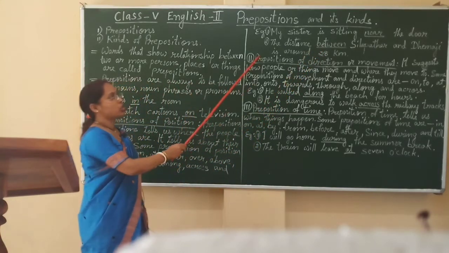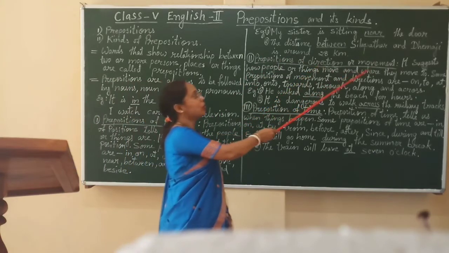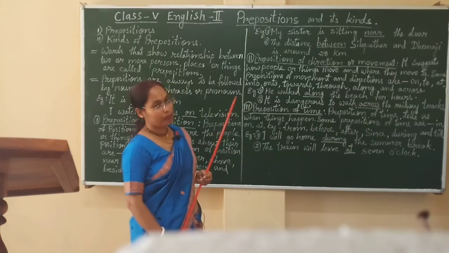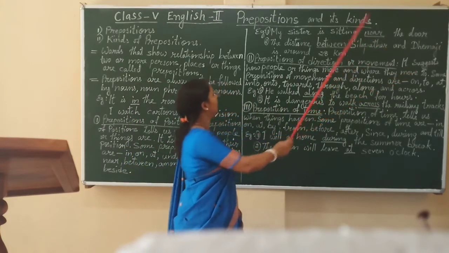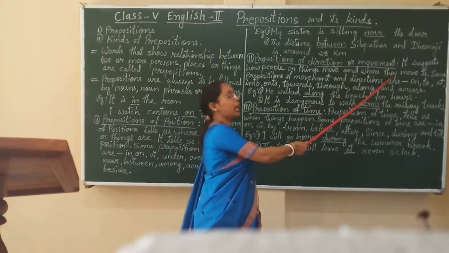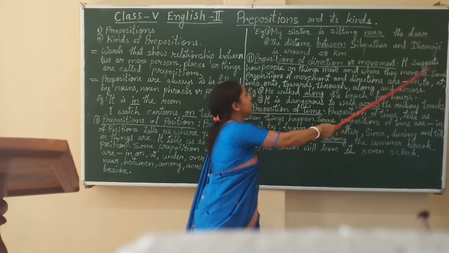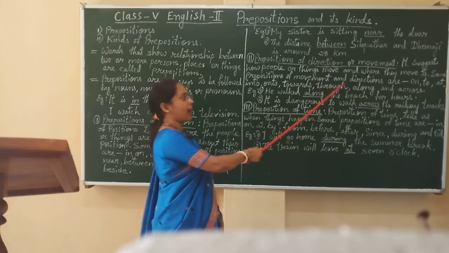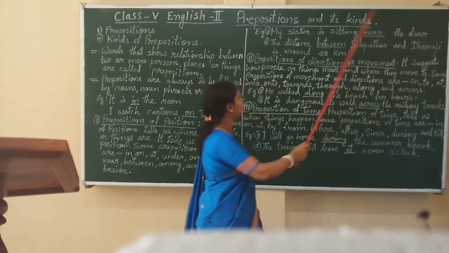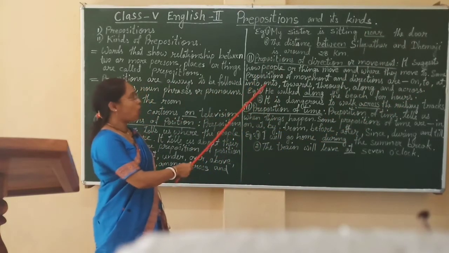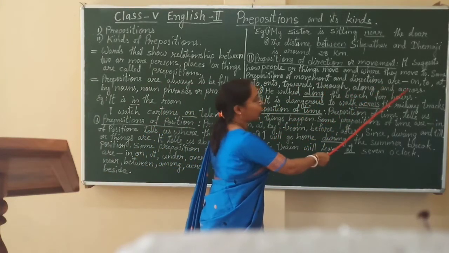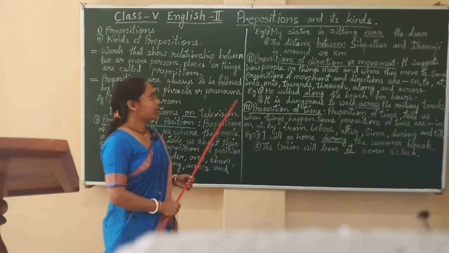Next point is preposition of direction or movement. Preposition of direction or movement suggests how people or things move and where they move to. Some prepositions of movement and direction are on, to, at, into, onto, towards, through, along and across. We will see two examples.